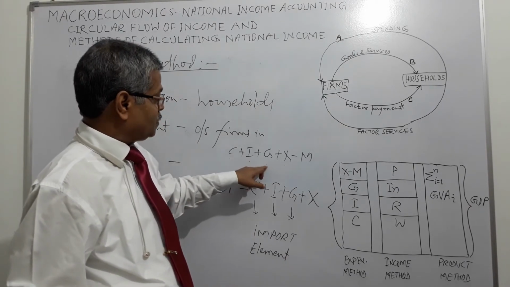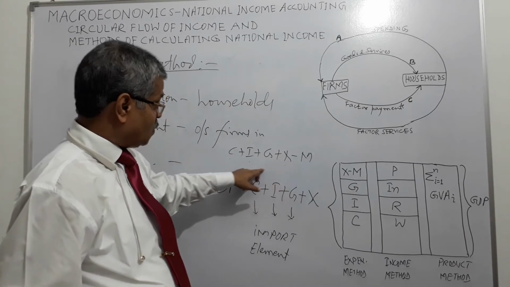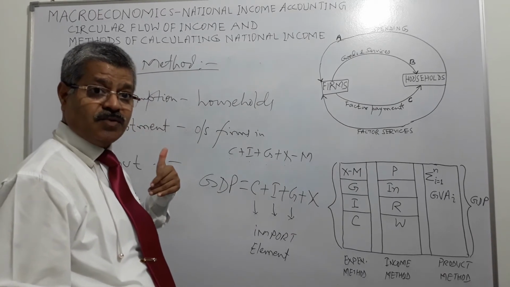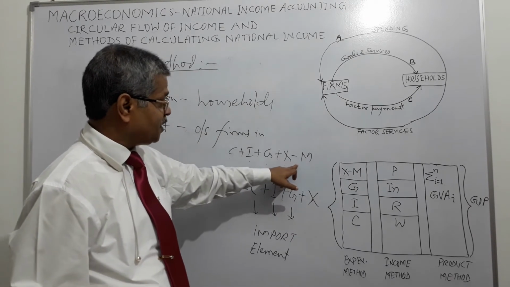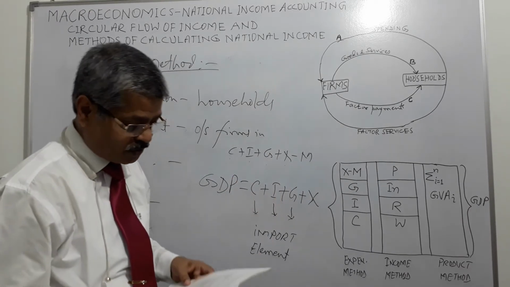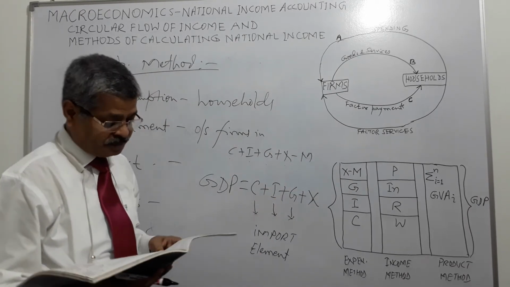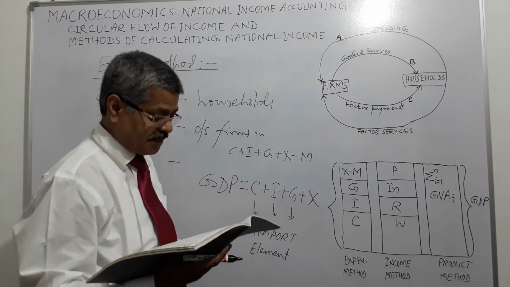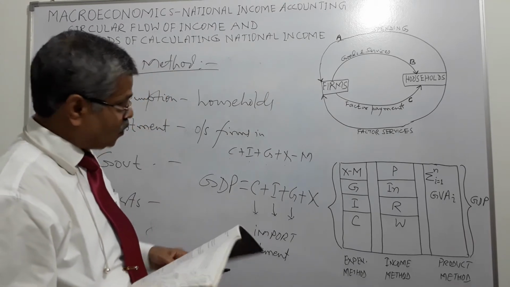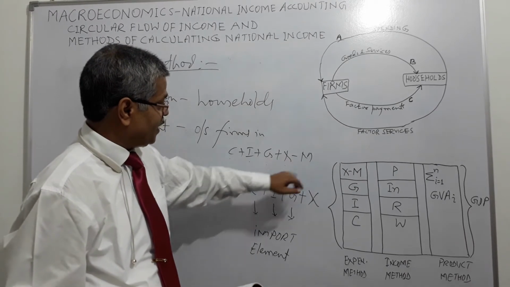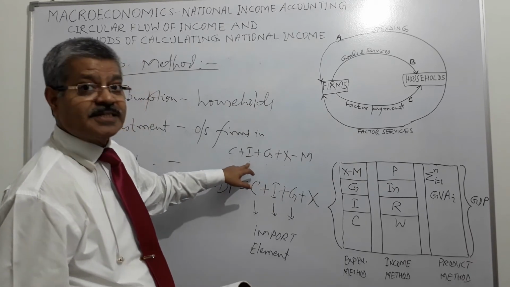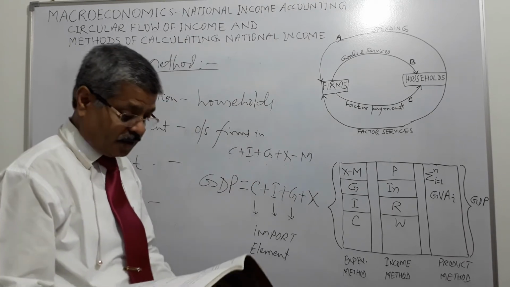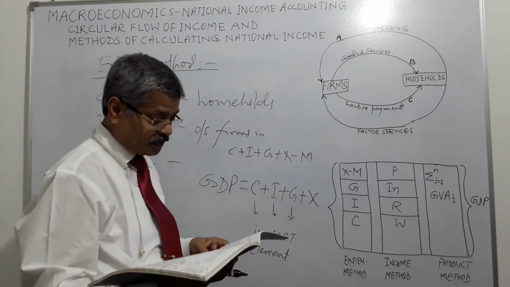Consumption, investment, government, exports. All these four sources through expenditures are incurred and the money comes to the firms which have produced goods and services. And we need to subtract imports because for imports we need to pay, right? So this expresses GDP according to the expenditure method. It may be noted that out of these five variables, the most unstable is investment, very unstable. It may go down, it may go up.